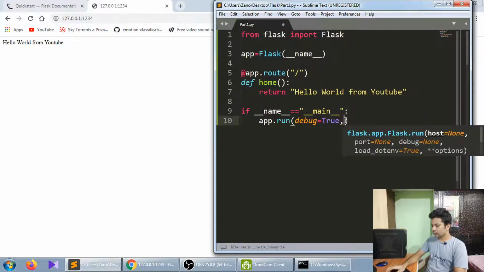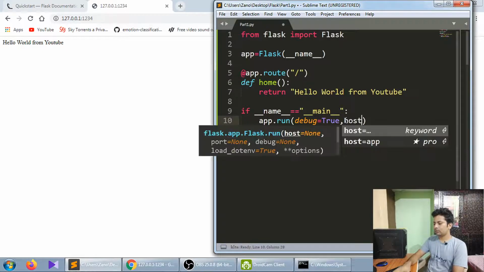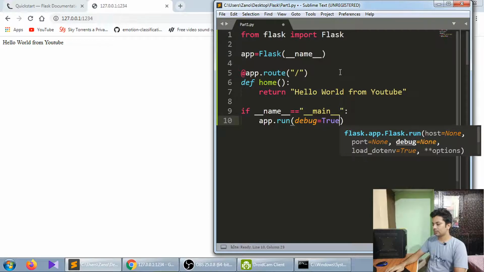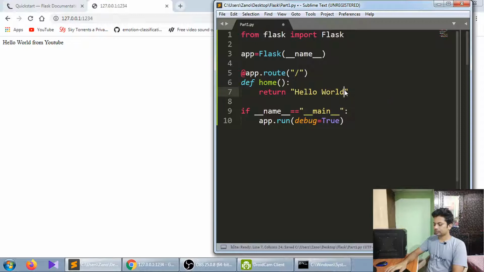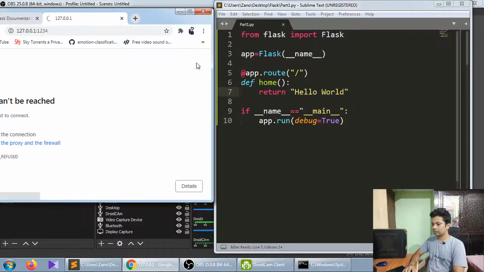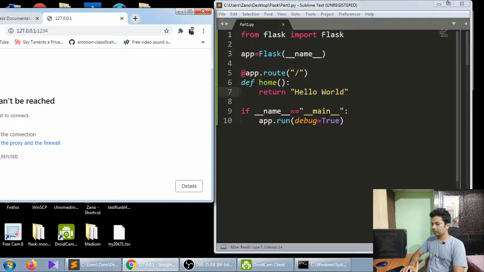Also, just to tell you, while hosting you make the host 0.0.0.0, which means everyone can access this server or application. So that's one thing. Let's save it and reload it.